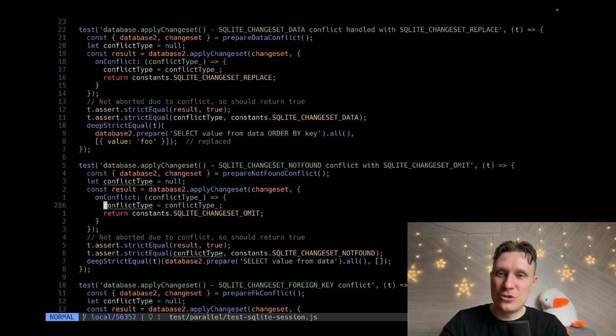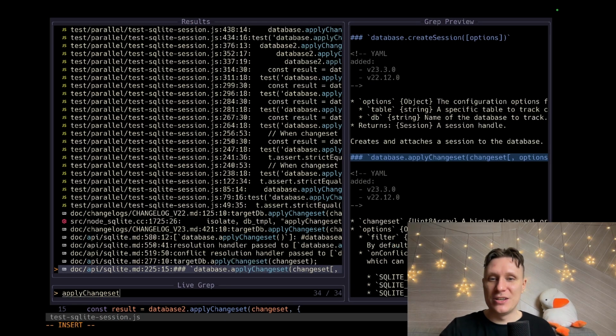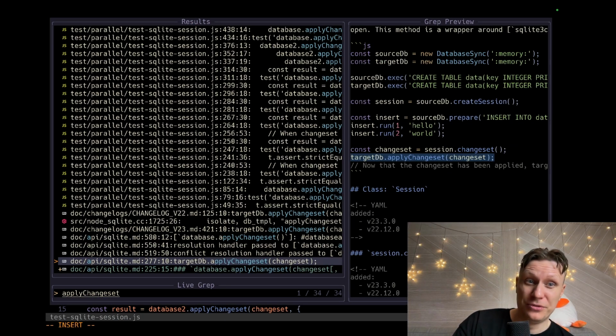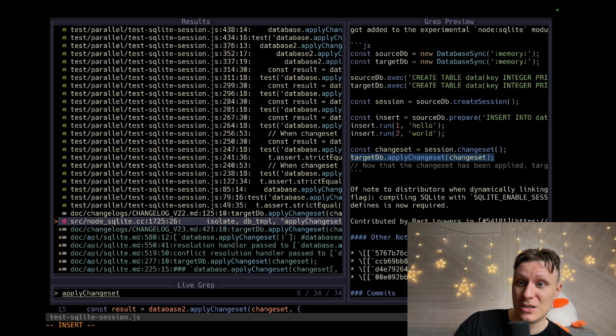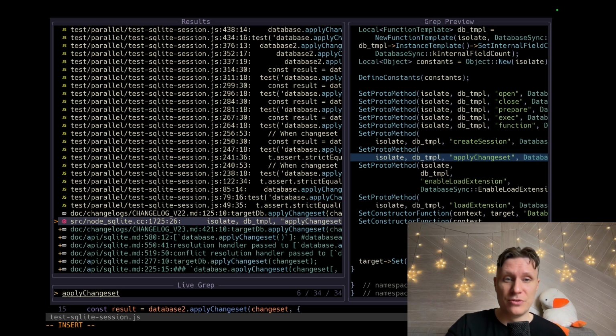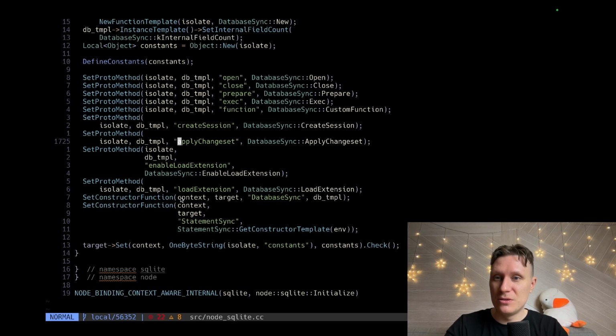So now we will try to find applyChanges. How is applyChanges implemented? Yes, it should be very straightforward. There's a lot of references to this guy, a lot of references. But here I can see node-sqlite.cc, and this is the C++ layer of node-sqlite. And it goes to some applyChanges, capital ApplyChanges. Can I go to definition? No, I can't jump to definition.